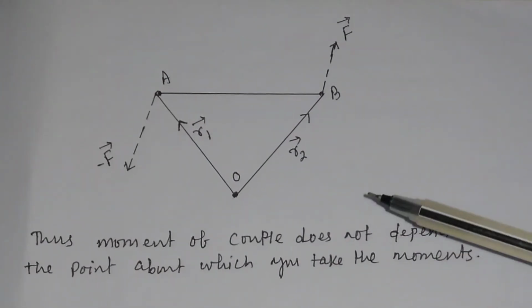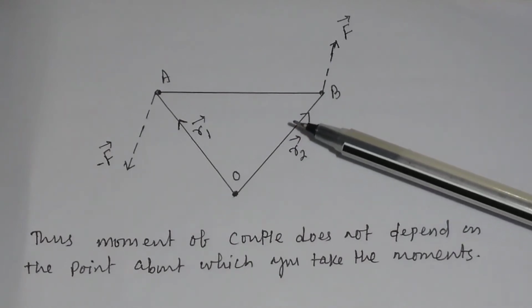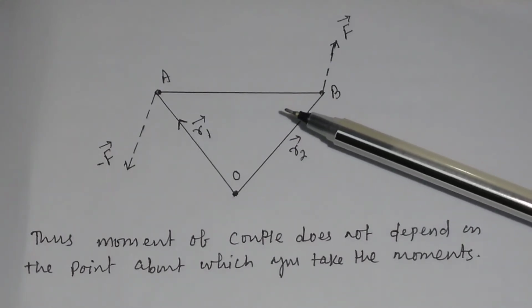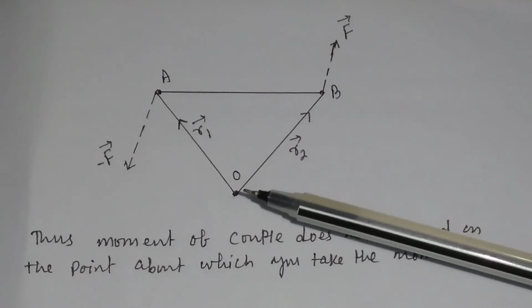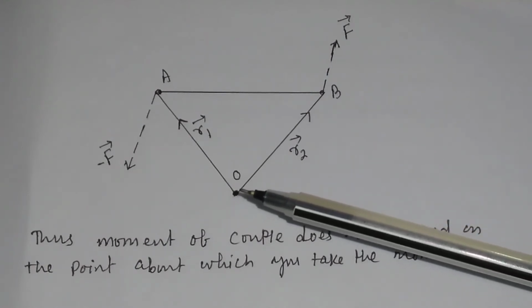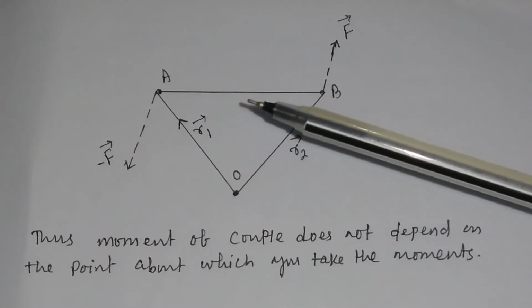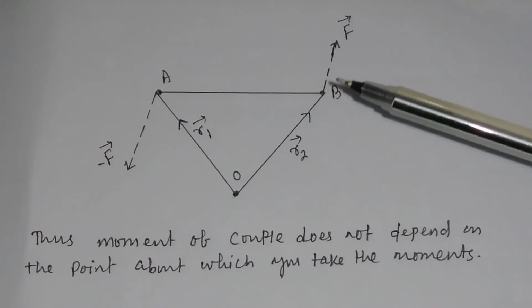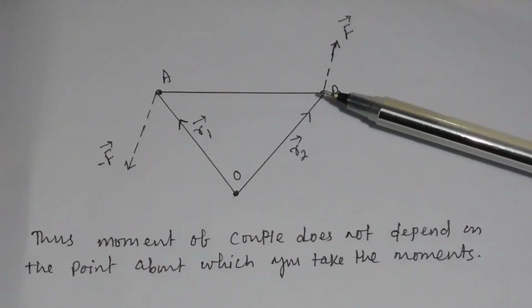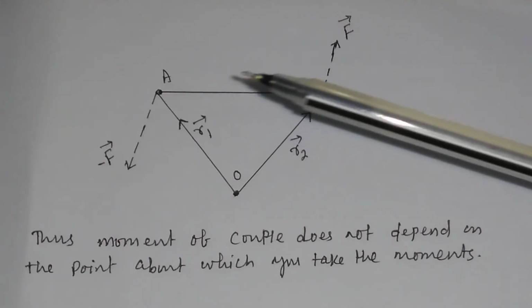So this clearly proves that moment of couple does not depend upon the point about which you take the moments, whether you take the moment from here or here or here, because moment of couple depends upon either force and the perpendicular distance between the two forces.